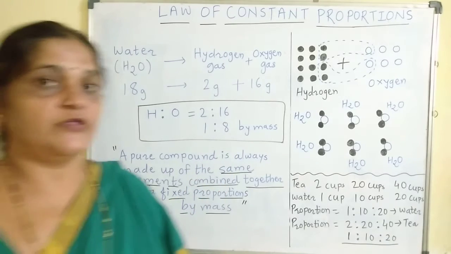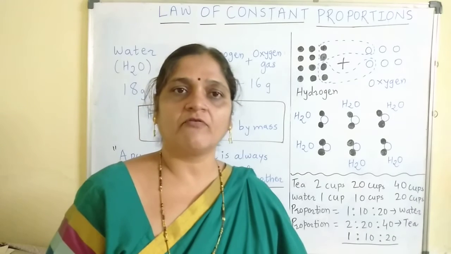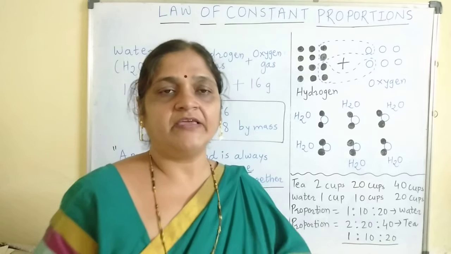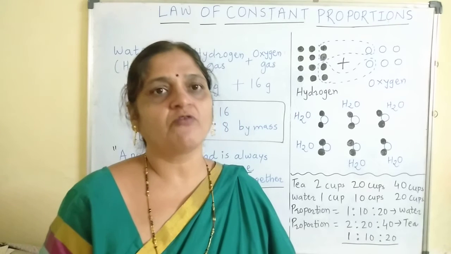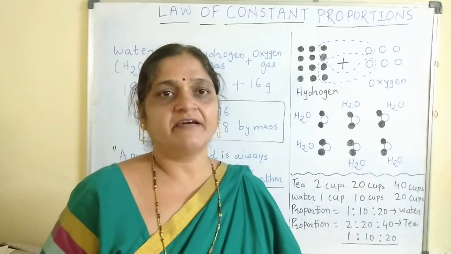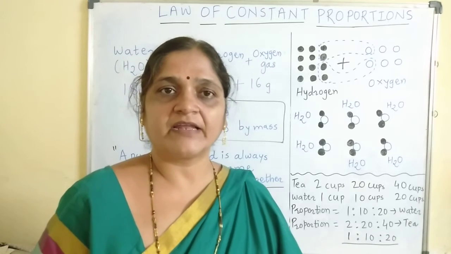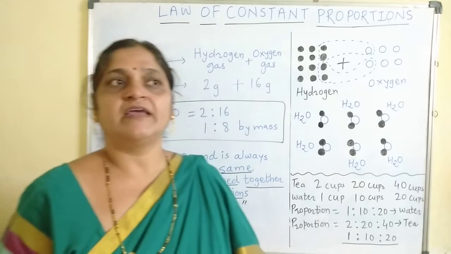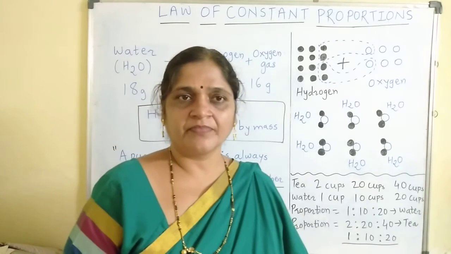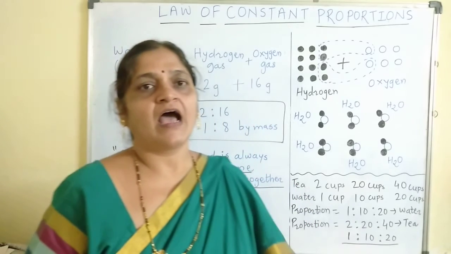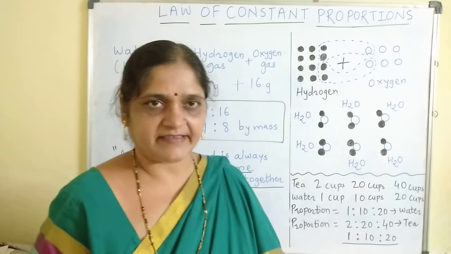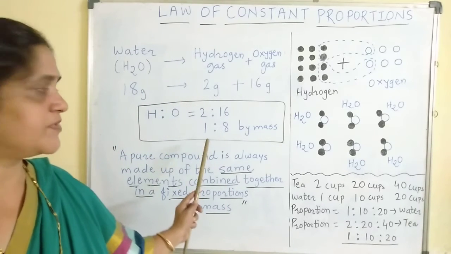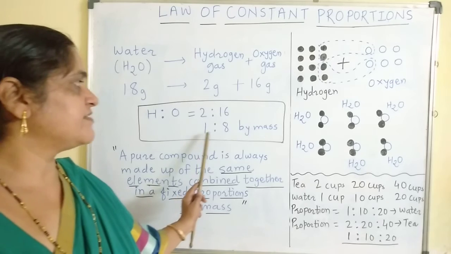So whenever you are taking water samples, whether it is from a well, from a river, or from a pond, and in the same way you are doing the decomposition process for water, whichever source it is collected from, all these samples of water, if electrically decomposed, will produce hydrogen and oxygen gas. And this hydrogen and oxygen gas will have the same proportion by mass, that is 1:8.